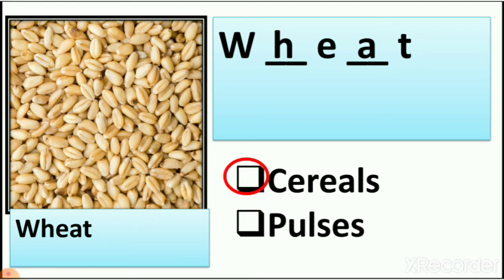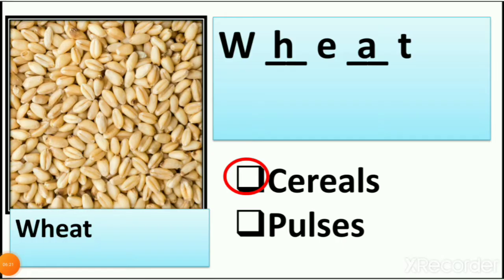So wheat is the most used cereal. Why? Because we use wheat in our food. We make flour of wheat and we use it in our food. We make bread from it. We make chapatis from it, which we eat with our dishes. So wheat is a cereal we eat. We also make sweet dishes from wheat. So here is wheat and wheat is a cereal we eat.